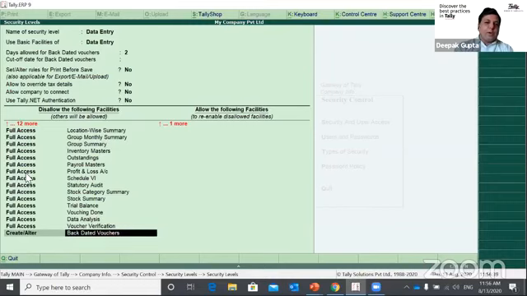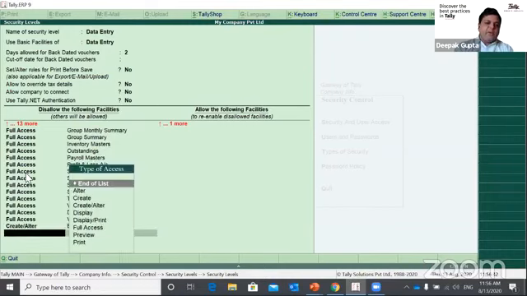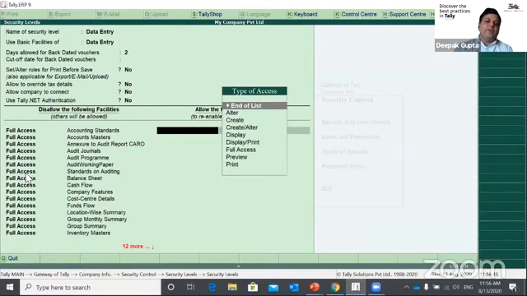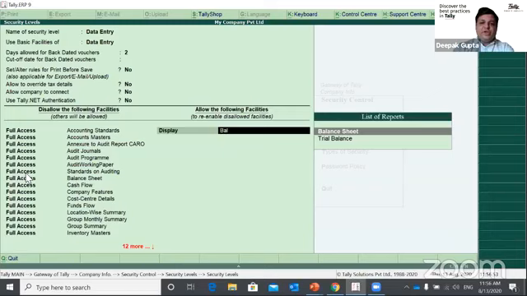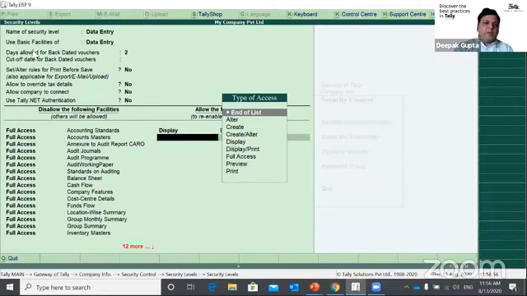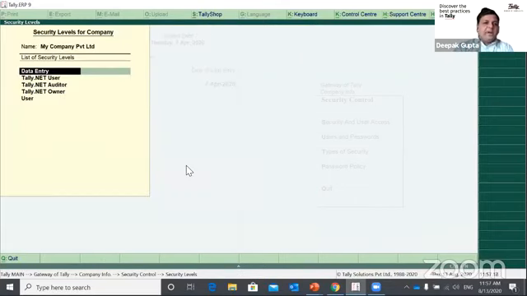And if you want to allow some feature out of the list, then you can come down to the right hand side and select, for example, if you want to allow display of the balance sheet, you can select display and then balance sheet. So any user who has security rights of data entry can see the balance sheet, but only display, nothing else. He cannot drill down the balance sheet, he can just view it. He cannot even print, nor will he be able to make any changes to it. So this is how the default security levels have been defined.